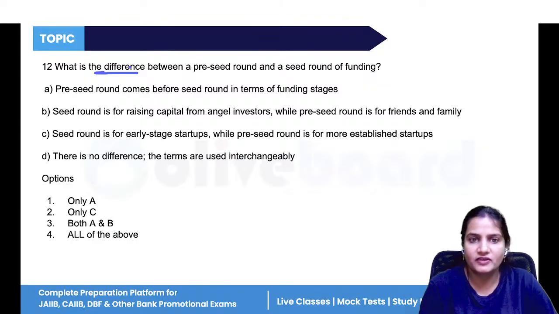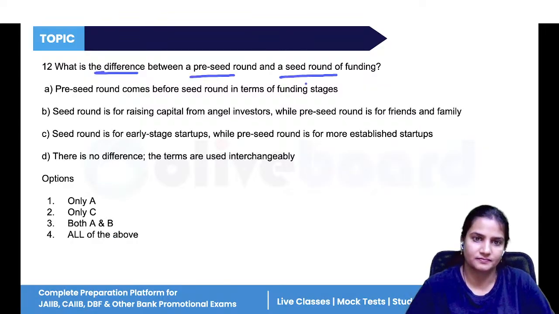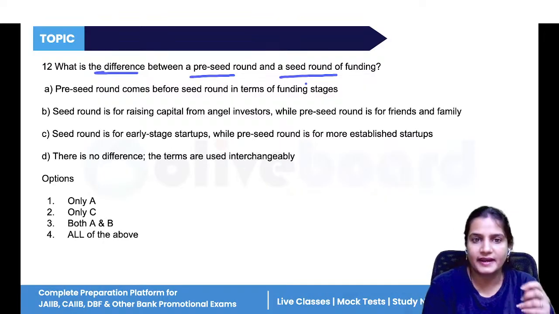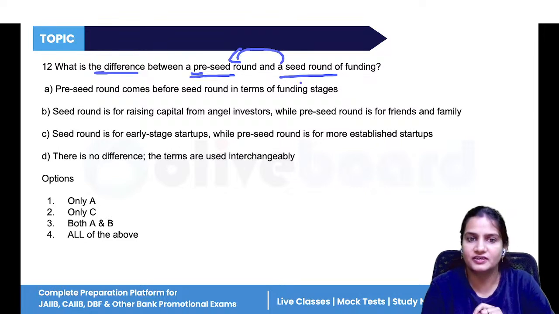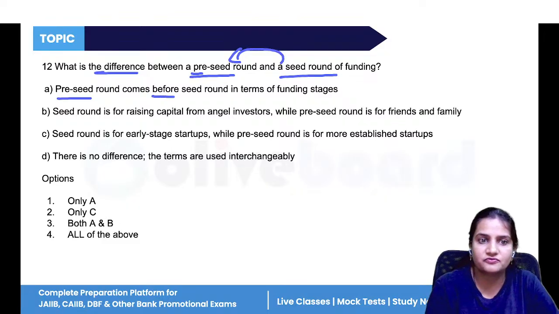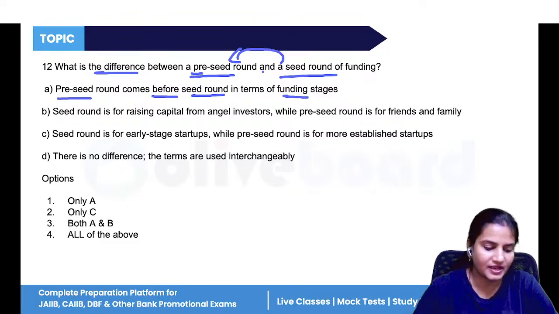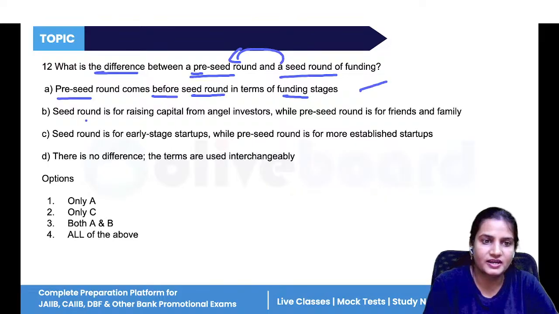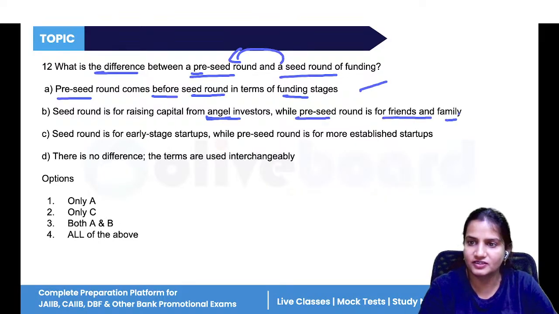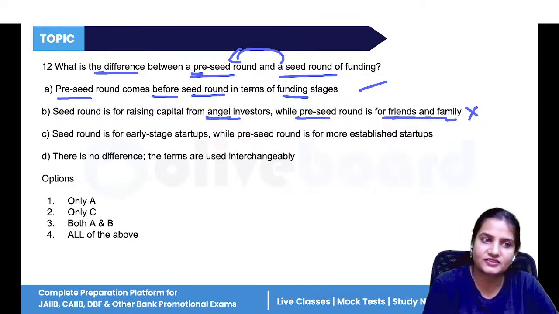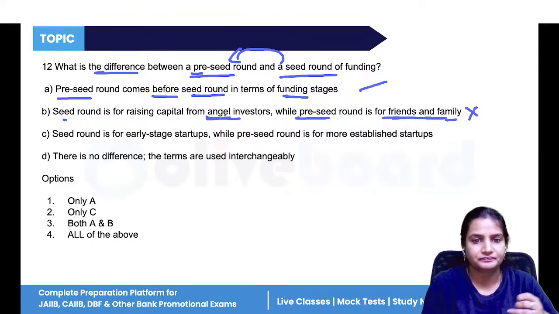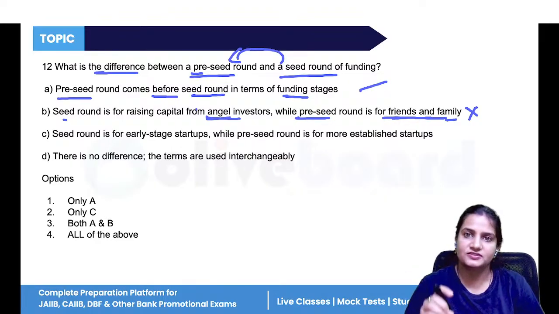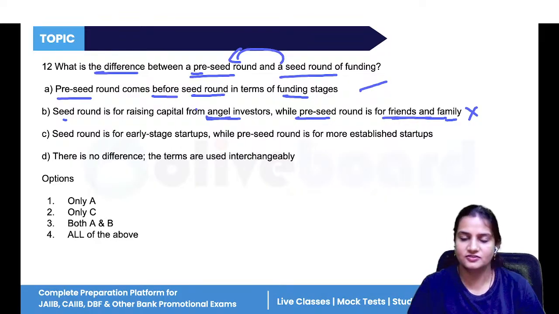Now, what is the difference between pre-seed round and seed round? You can relate that if pre is added, it means it is before the seed round. Pre-seed round comes before seed round in terms of funding stage. Yes, it comes before seed round. True. Now, seed round is raising capital from angel investors, while pre-seed is for friends and family. Is it so? No. This is correct. Seed round is for angel investors, they invest the money in early stages of business. This is correct.